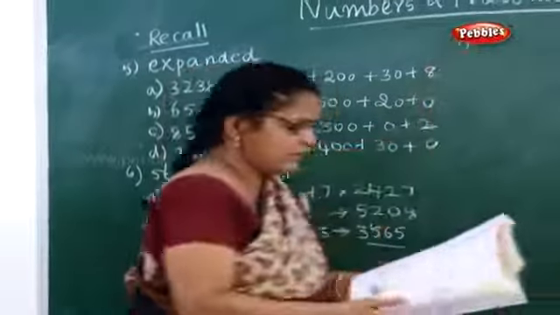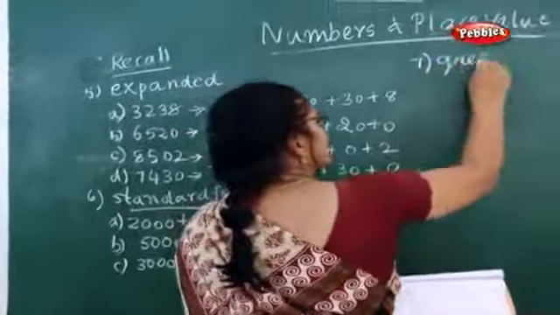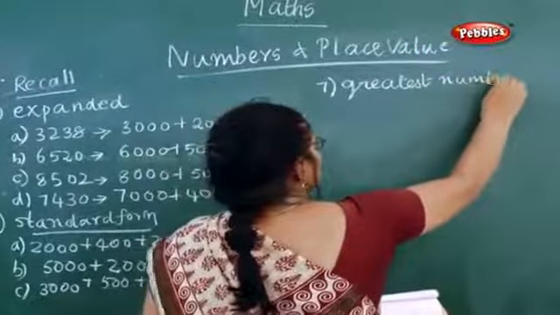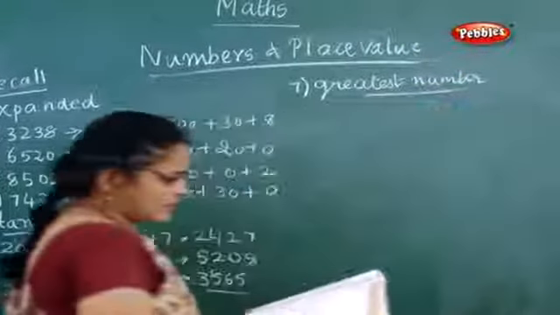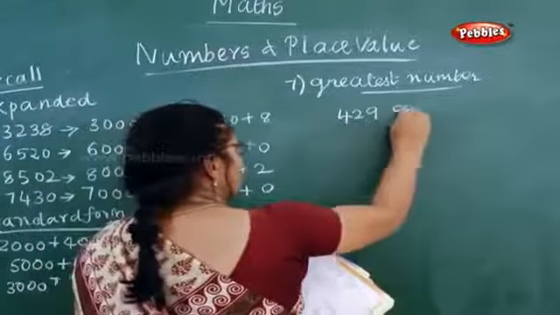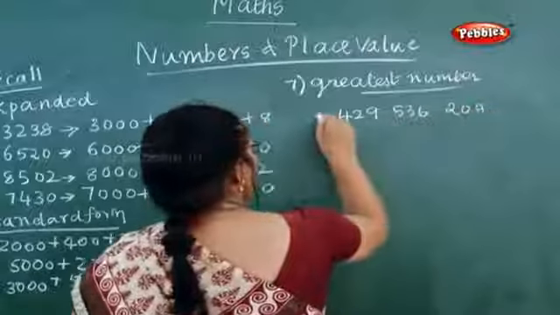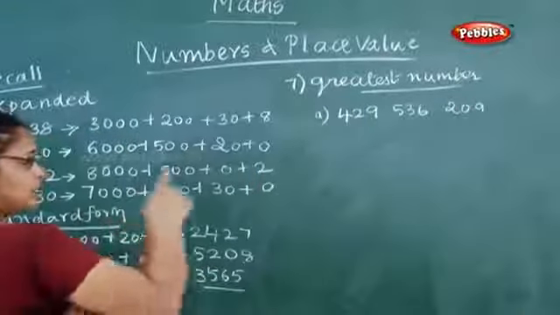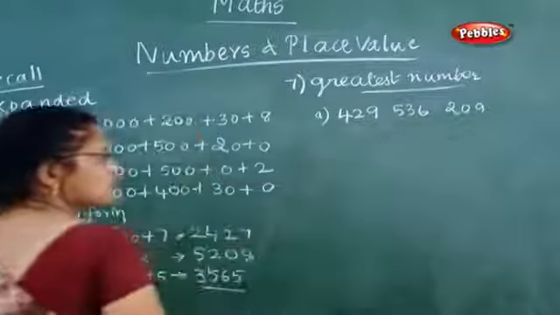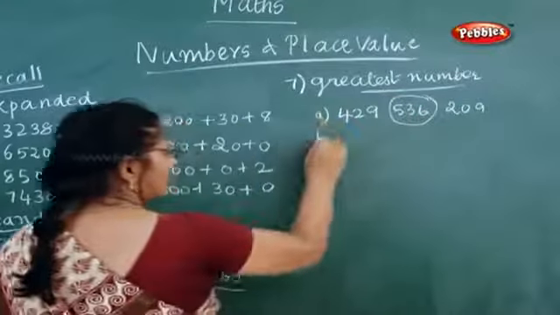Now the seventh sum. What is the seventh sum given? You have to circle the greatest number. Which one is the greatest number? See, 429, 536 and 209. Now what you have to do is circle the greatest number. 400 is greatest, 500 is greatest, 200 is greatest. It is 500. So 536 is the greatest number. Now next sum.